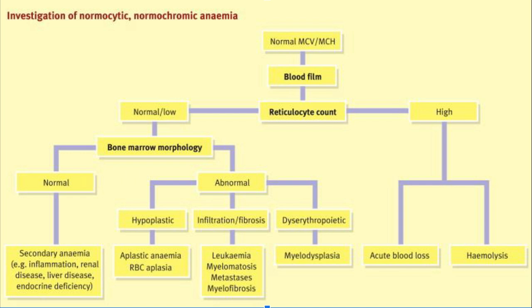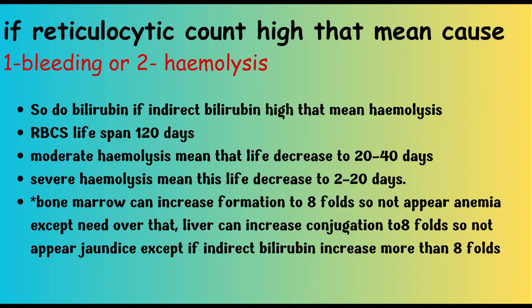Very important: if reticulocyte count is high, it may be acute blood loss or hemolysis. In acute blood loss, there is a history of acute blood loss. If there is no such history, that means hemolysis. In hemolysis, the lifespan of RBCs is decreased, not the normal 120 days; in severe anemia it may reach 2 to 20 days. But it should be observed.